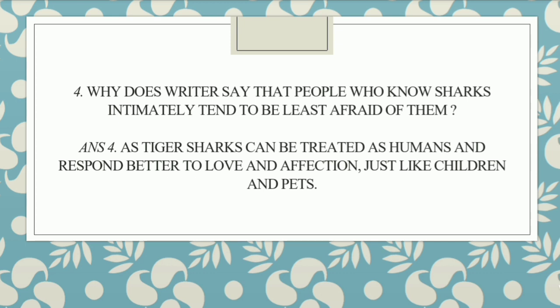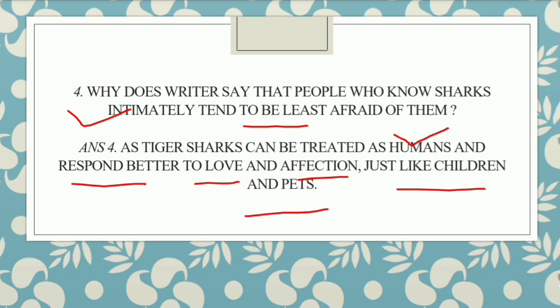Now the next question is: why does the writer say that people who know sharks intimately tend to be least afraid of them? This is an important question. Why is that so? The answer is that tiger sharks can be treated as humans and respond better to love and affection, just like children and pets do. So we can say that people who know sharks in real tend to be least afraid of them. That's the answer given in your passage.